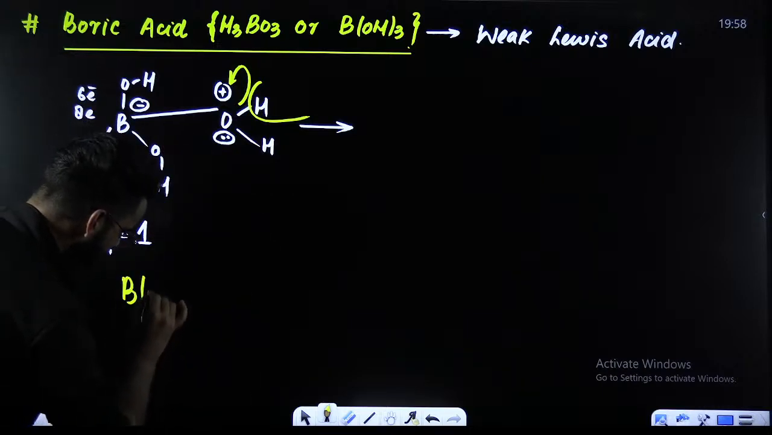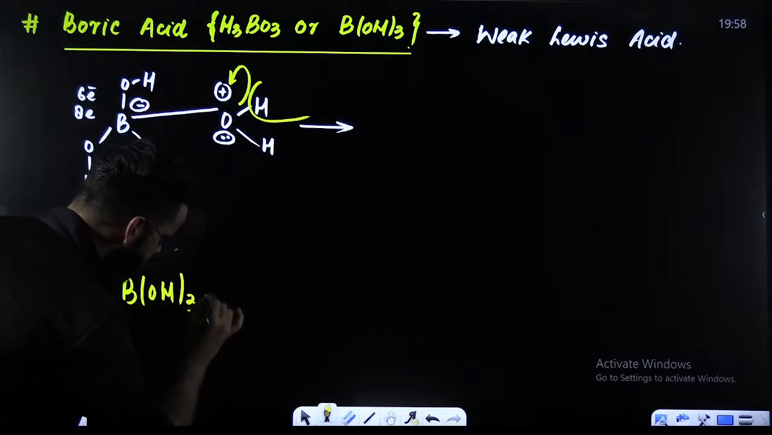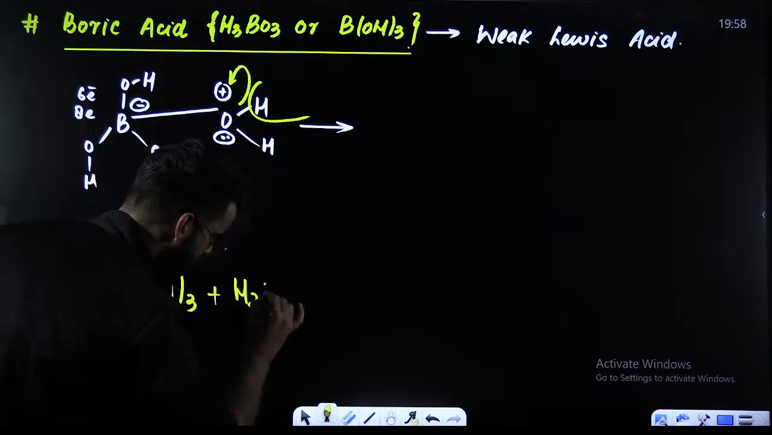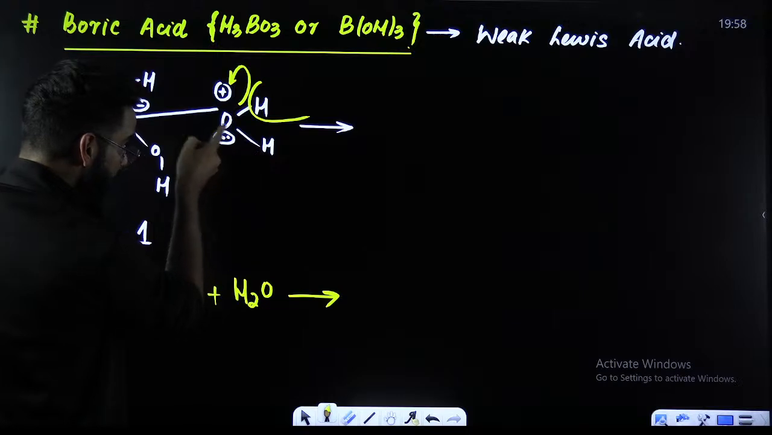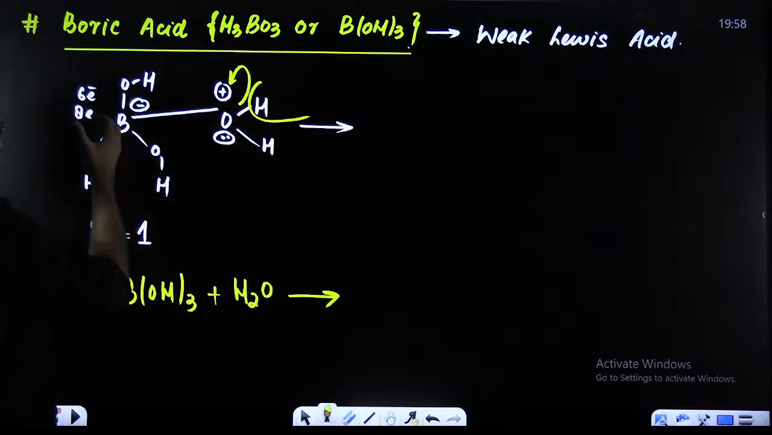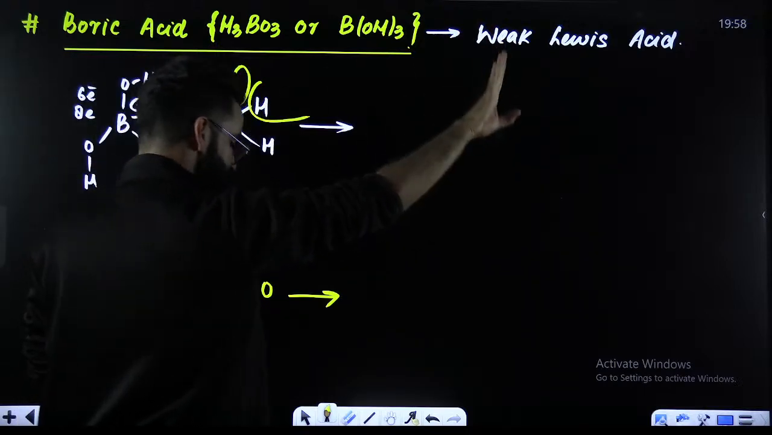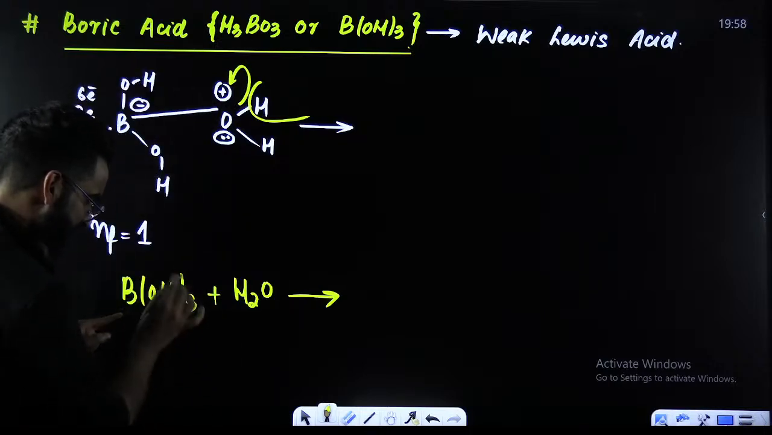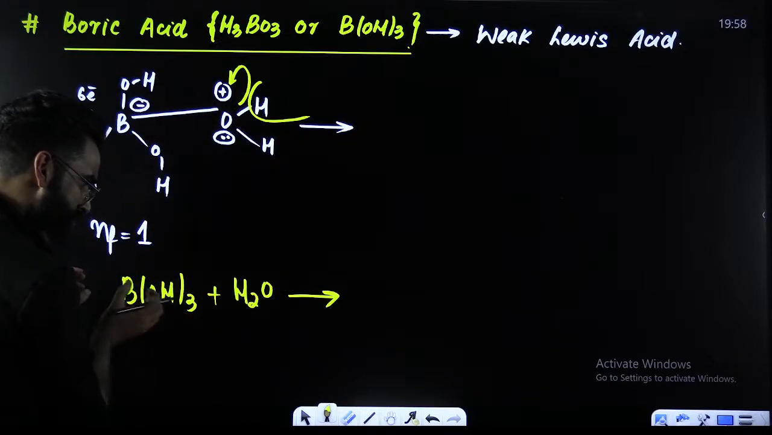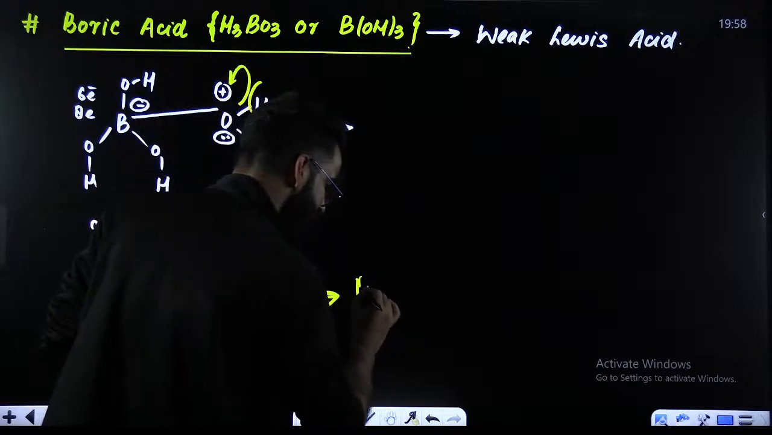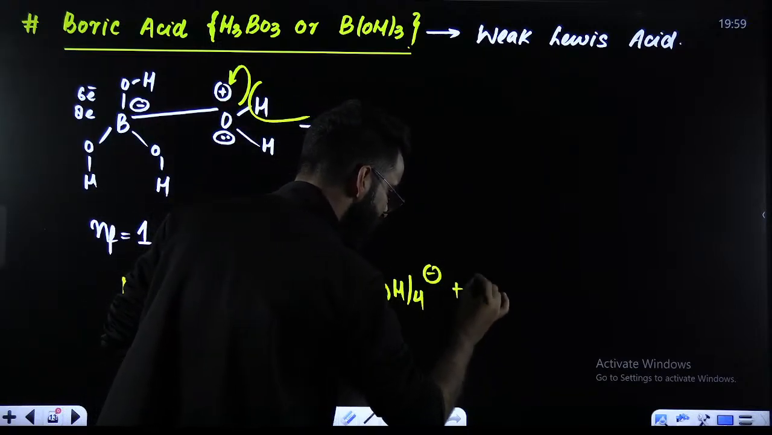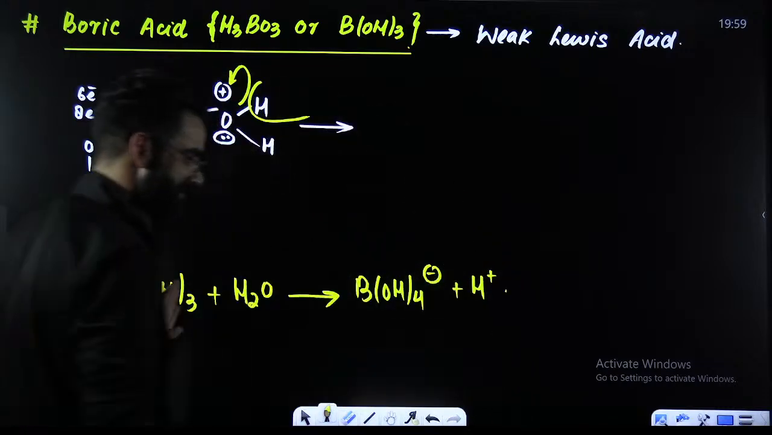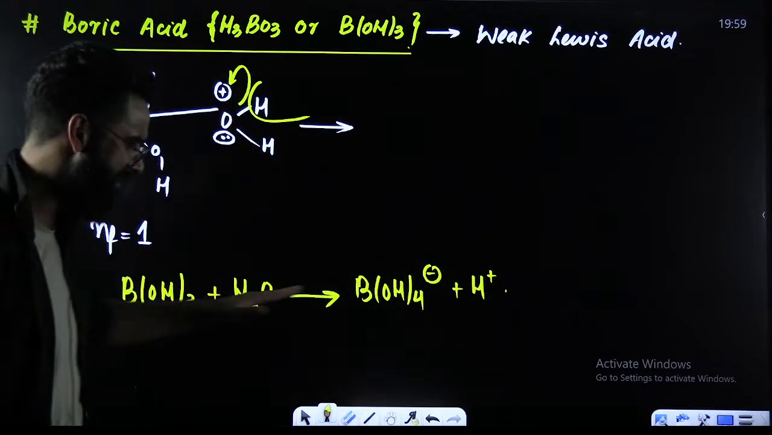Initially we took the boric acid, B(OH)3. We introduced this boric acid into water. Now the OH part of water gets attached to boric acid and one hydrogen leaves as H positive. Initially there were 3 OHs; now it accepts one OH from water and gets converted into B(OH)4 negative, with H positive. This is the entire scenario in a single statement.